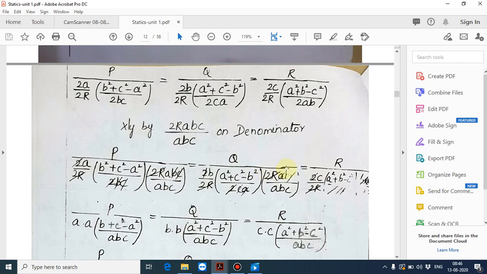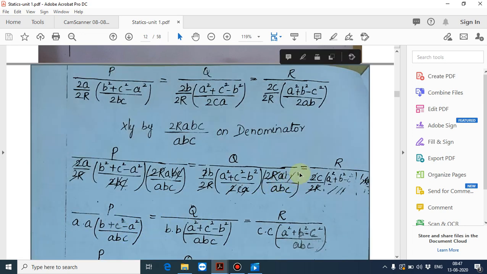Likewise for Q and for R, we multiply by 2R abc divided by abc. If you cancel the 2s and everything, you get P by a into a, a into (b squared plus c squared minus a squared) divided by abc. Likewise for Q and for R.